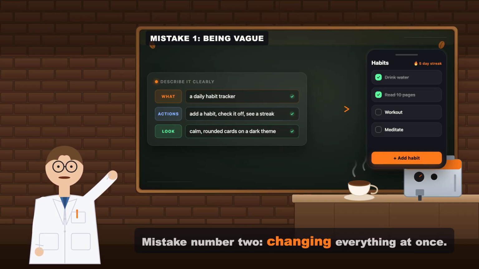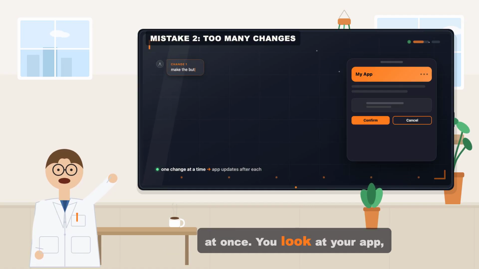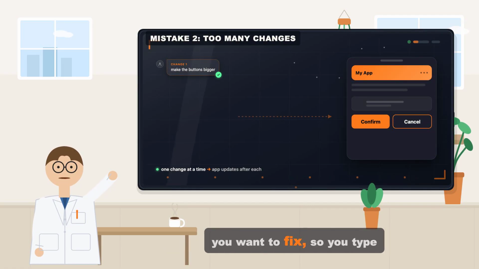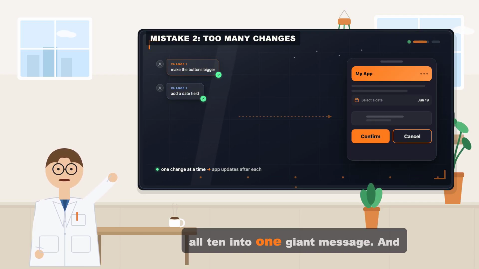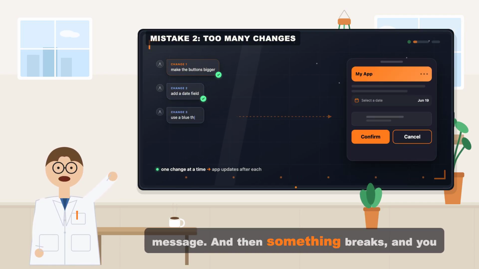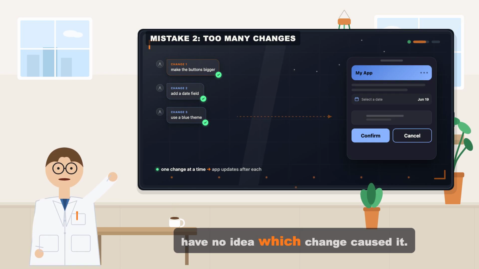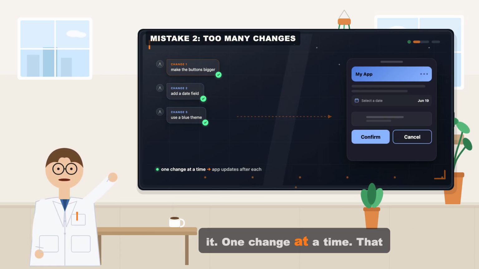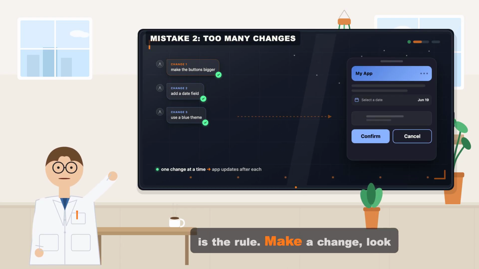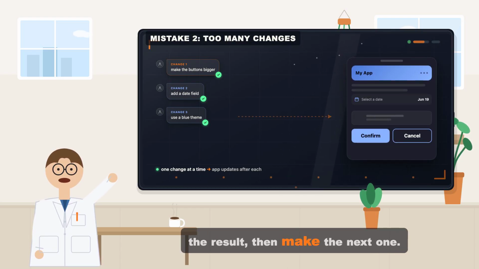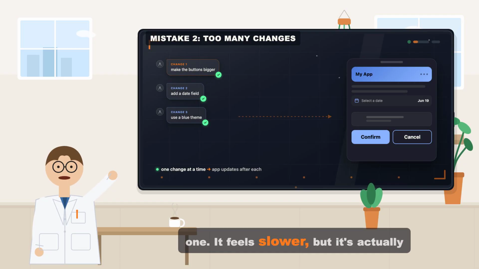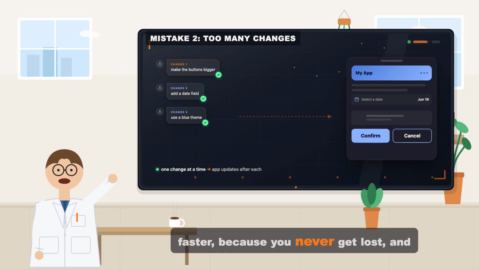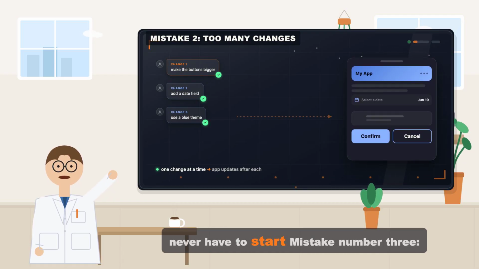Mistake number 2, changing everything at once. You look at your app, you see 10 things you want to fix, so you type all 10 into one giant message. And then something breaks, and you have no idea which change caused it. One change at a time, that is the rule. Make a change, look at the result, then make the next one. It feels slower, but it's actually faster because you never get lost and you never have to start over.